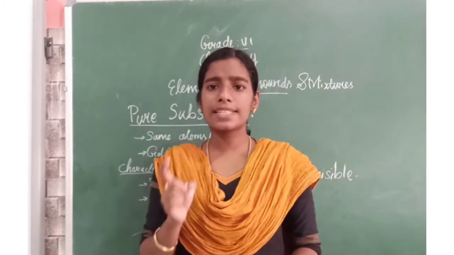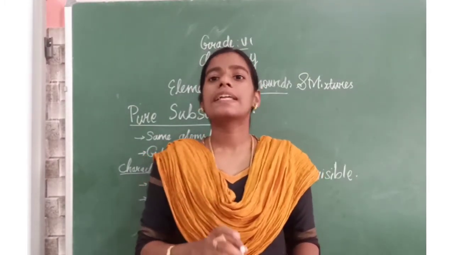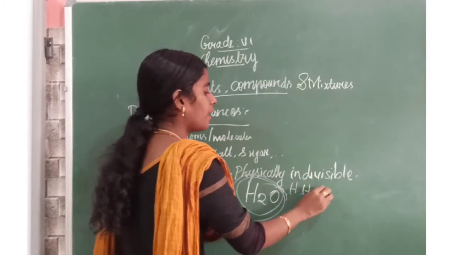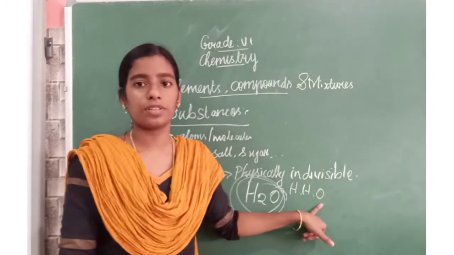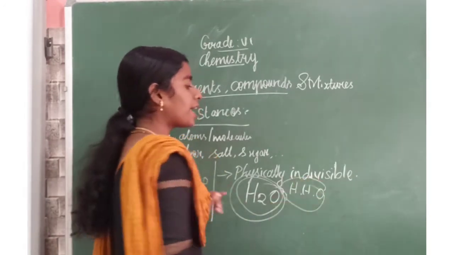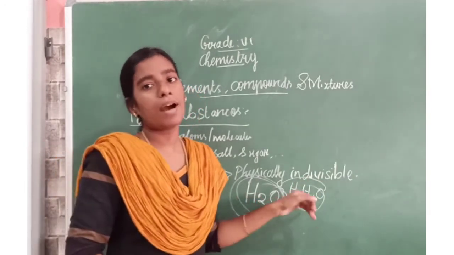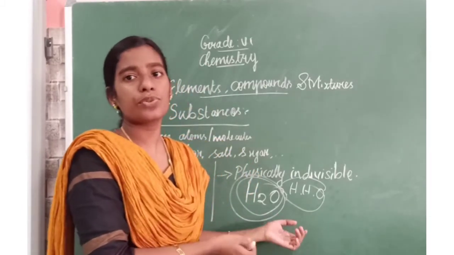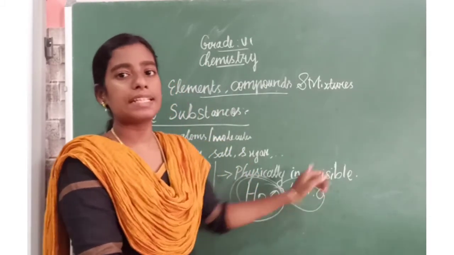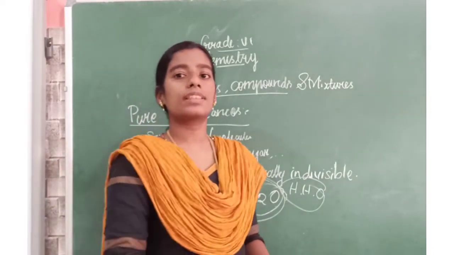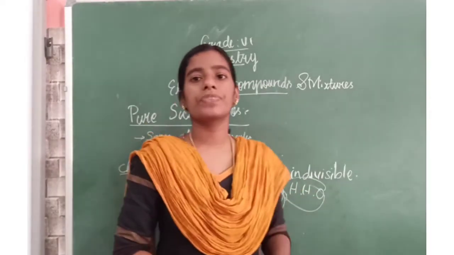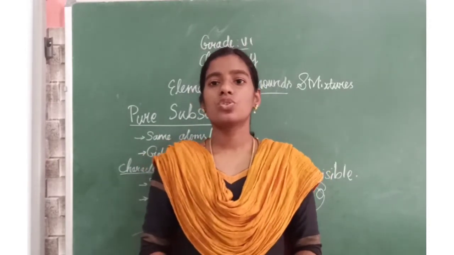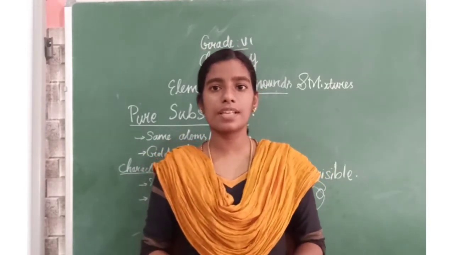But it is chemically divisible. Chemically, it has two hydrogen and one oxygen. This can be divided chemically by using electrolysis. In the case of water, we use electrolysis to divide these molecules. So the third characteristic is that it is physically indivisible. Did you understand what a pure substance is?